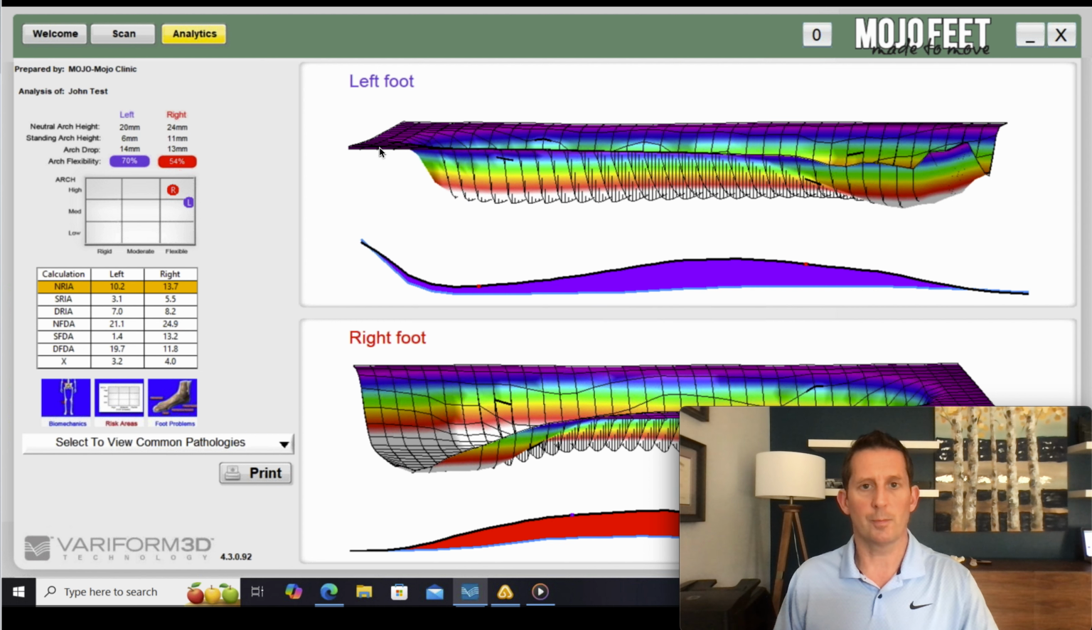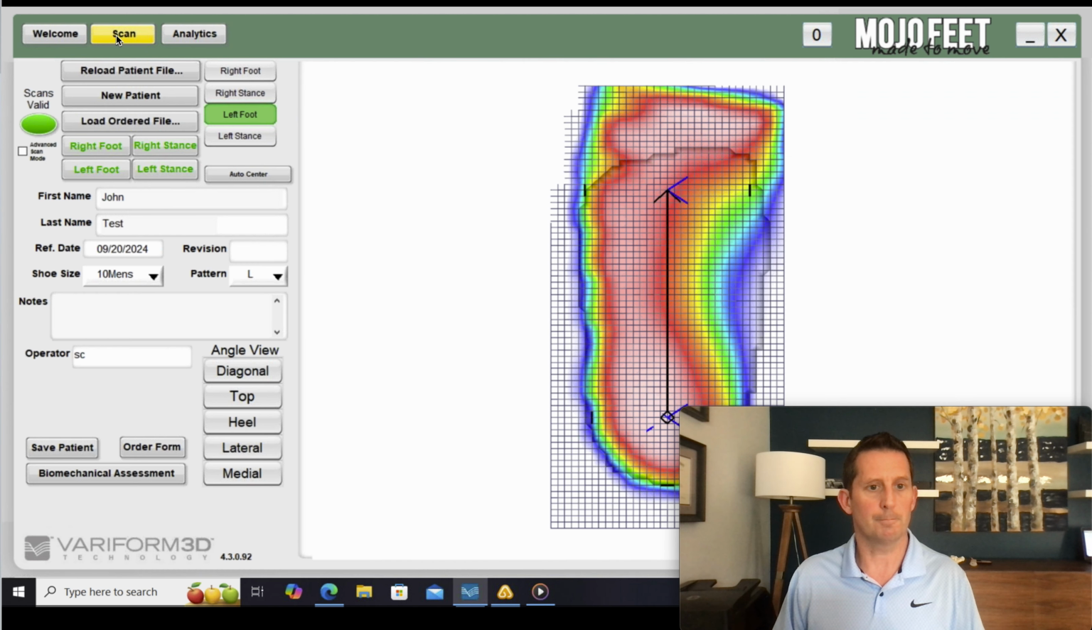We are now to the point where we are going to order an orthotic. So we're on the analytics page. We've explained to the patient what their numbers are. We've seen with Mr. Test here that his numbers are 70 and 54, so we're recommending an orthotic, and now we move to actually placing the order. To do that, we're going to go back to the scan screen, and we're going to go down to order form.